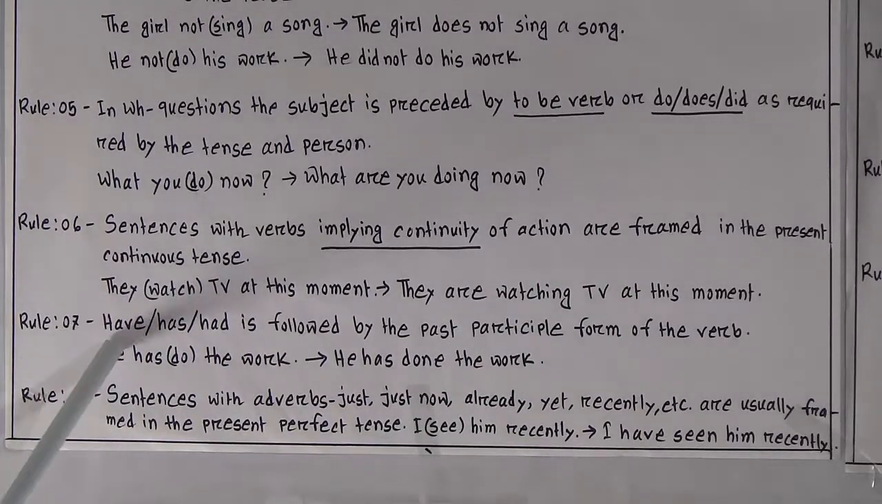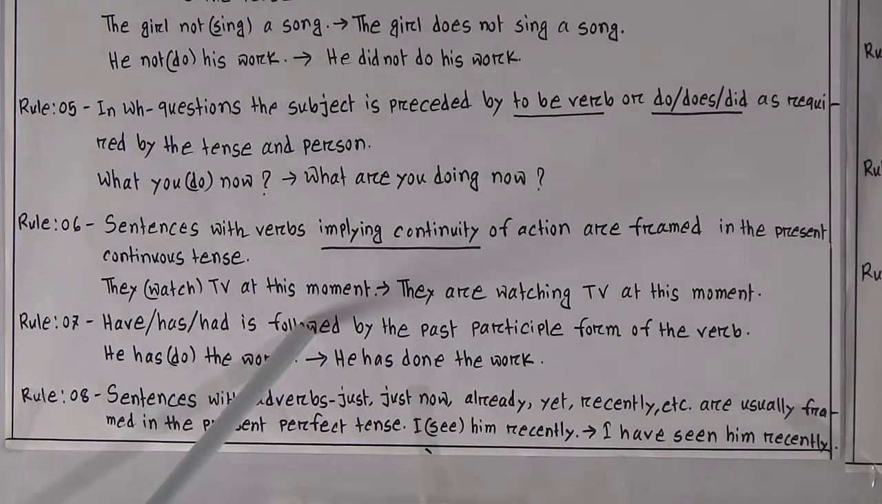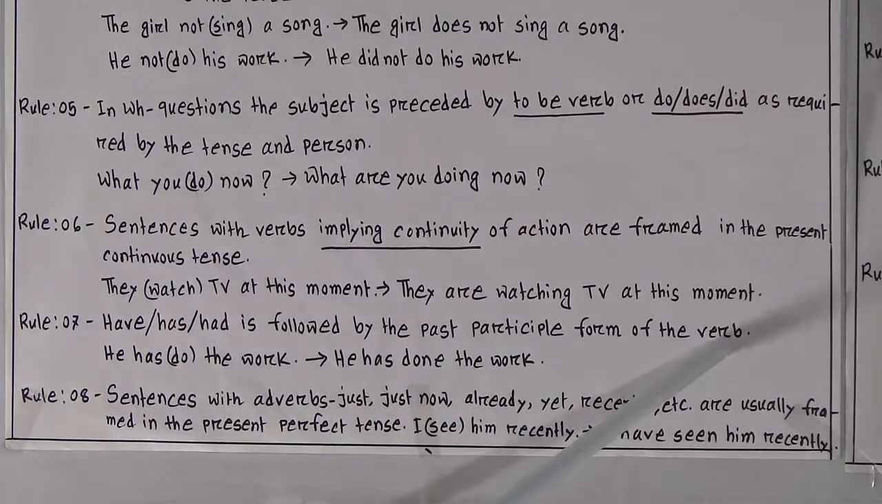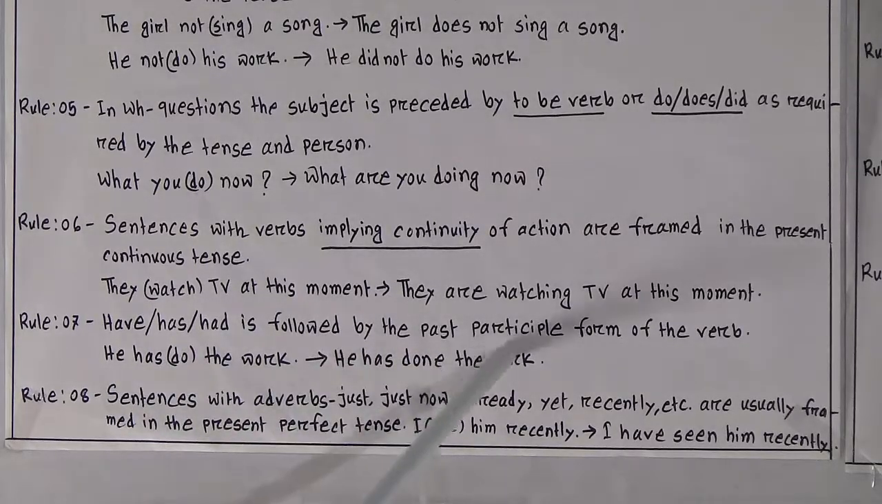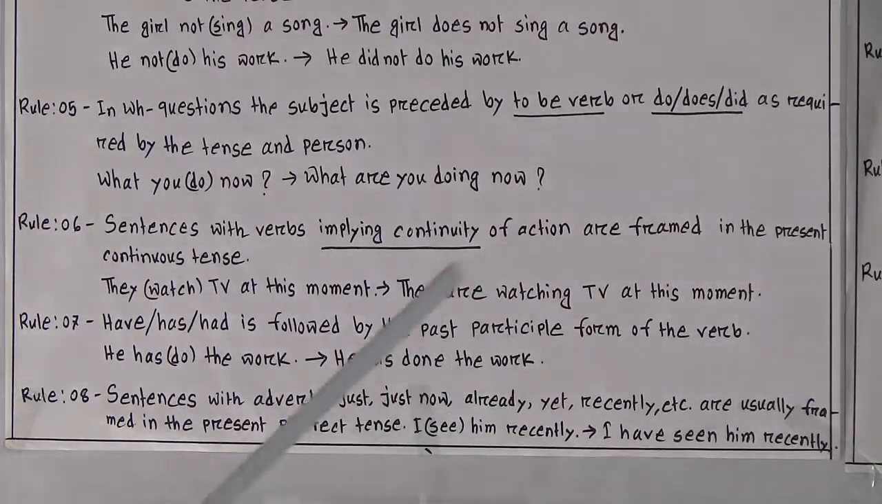Rule number 7. Have, has, had is followed by the past participle form of the verb. He has (do) the work. Look at the correct sentence. He has done the work.